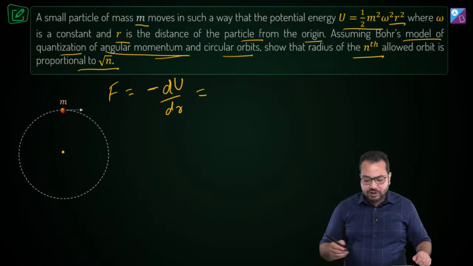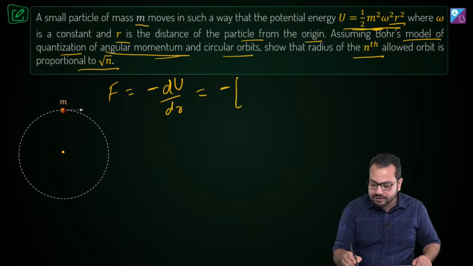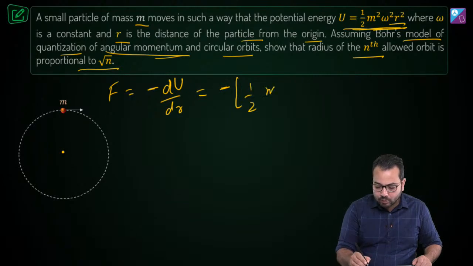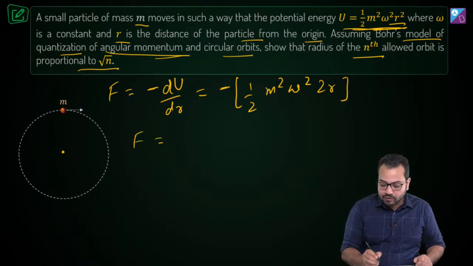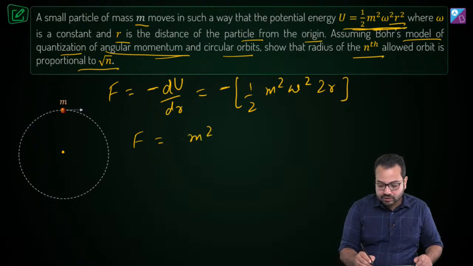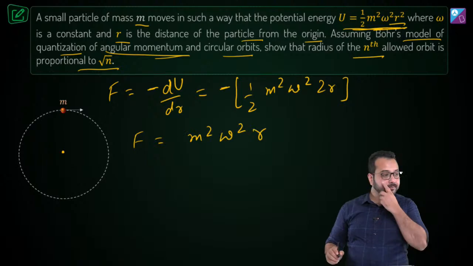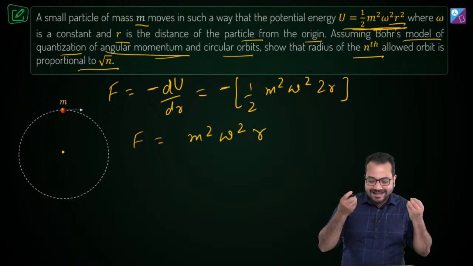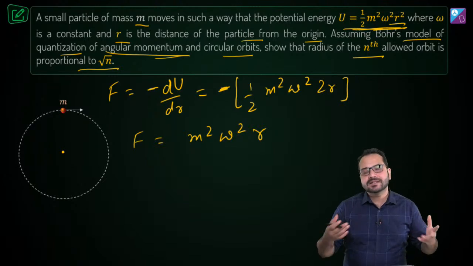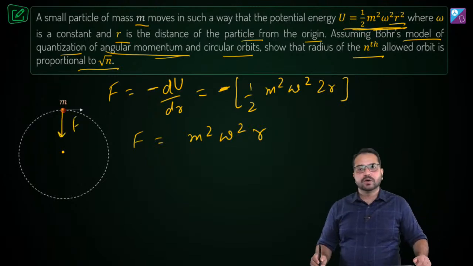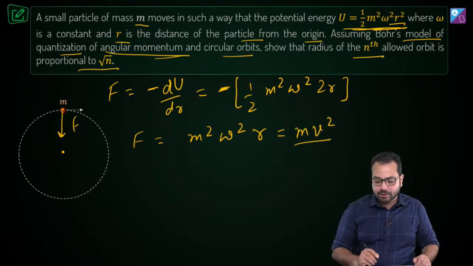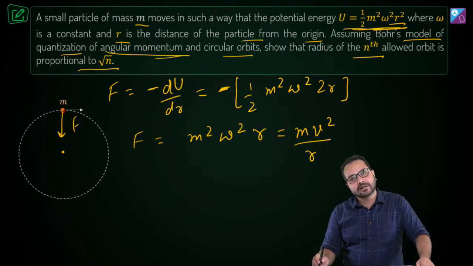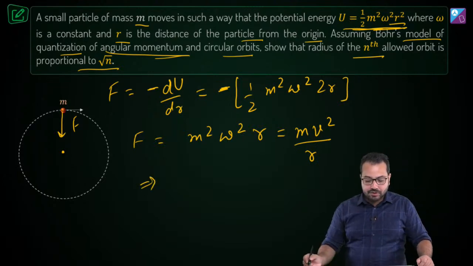Now if we do minus dU by dr, what are we going to get? U is half m square omega square r square. Omega square is a constant, and the differential of r square is 2r. So the force is going to come out to be m square omega square into r. I'm not taking care of the negative sign, because the negative sign simply means it's an attractive force, so this force is towards the center. This is the centripetal force, and it has to be equal to mv square upon r. Is that correct?